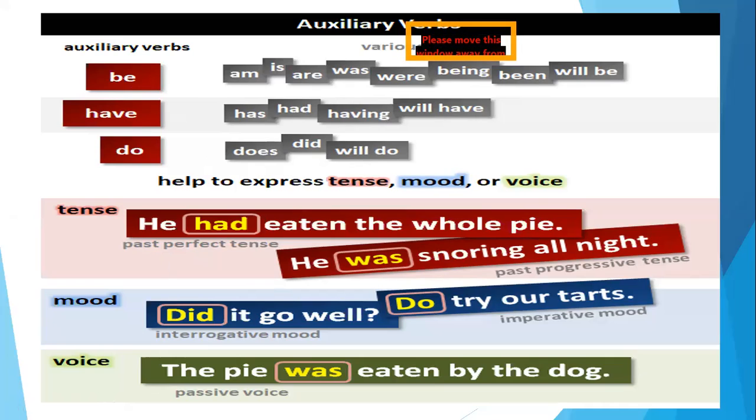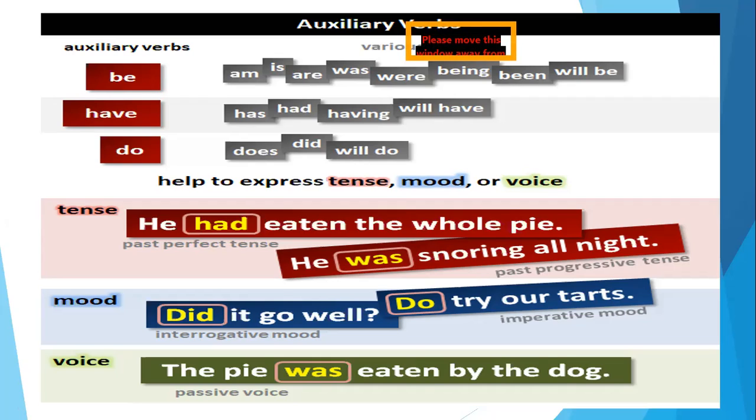They help to express tense, mood, or voice, like in the tenses, how they support. "He had eaten the whole pie." So now eaten is my main verb in the sentence, and by adding had, I changed the tense into past perfect tense here. Now my had is the auxiliary verb that is helping me change the tense. If I put "he ate the whole pie," then that will be simple past. So if I put had eaten, now this becomes my past perfect tense.